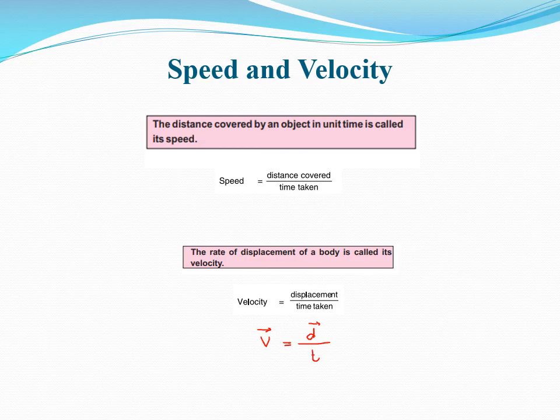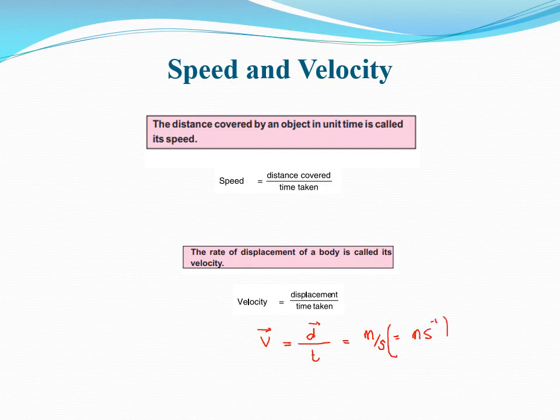Now come to defining the unit for velocity. Here we see that displacement is represented in meters, and time is in the denominator. The unit for time is second, so it can also be written as meter per second.